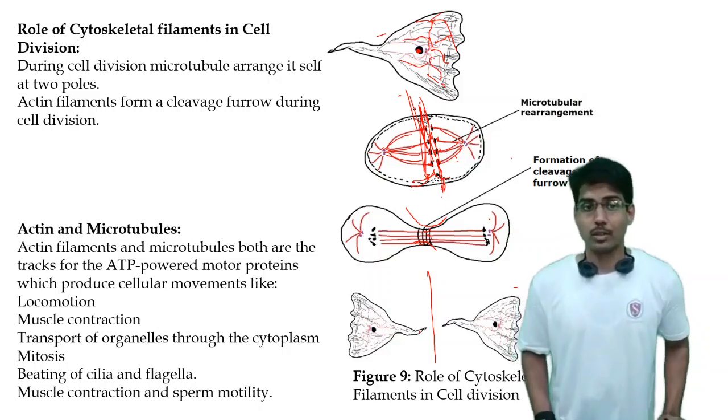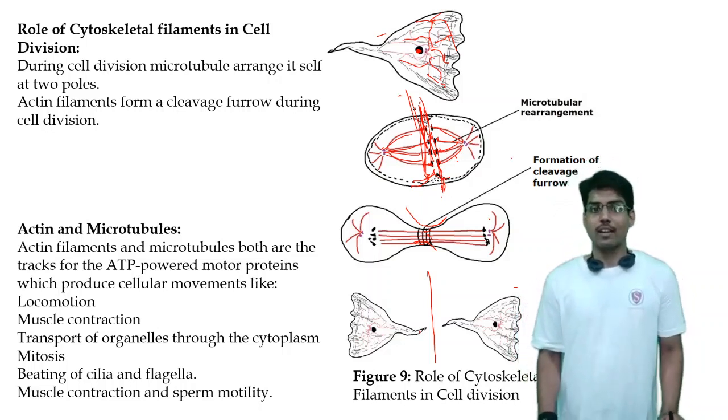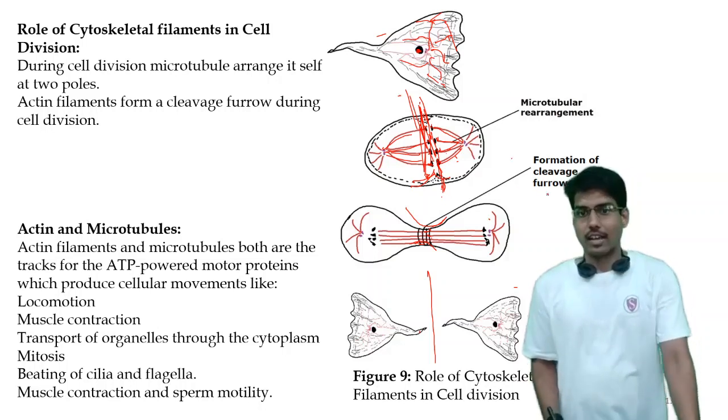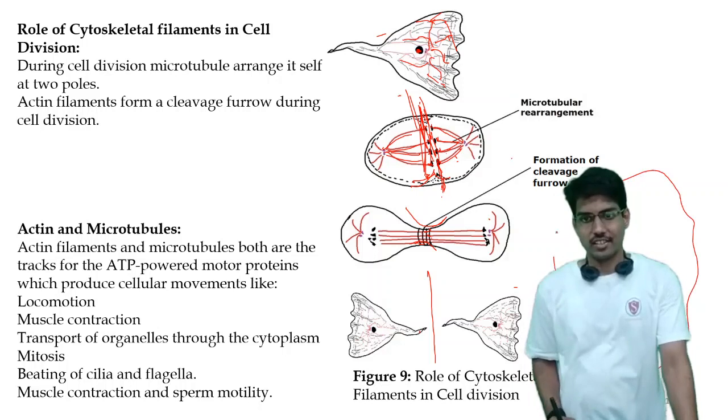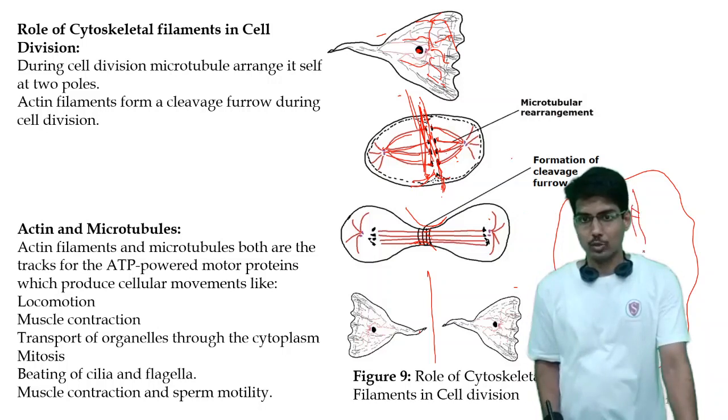Also, actin and microtubules together are the tracks for the ATP-powered motor proteins inside the cell, and they produce various movements. As we are yet to study the proteins and their types, at that time I will tell you about these cellular or accessory proteins. Along with actin and microtubules, the accessory proteins come in contact with these.